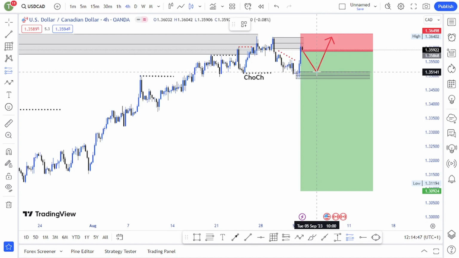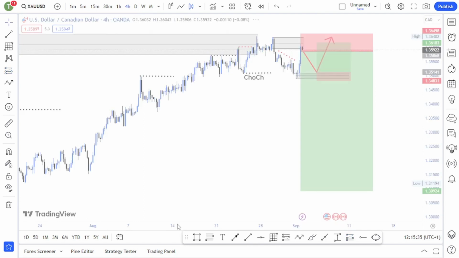Now let's look at gold. Now looking at gold, guys, as you can see here, we are in a clear uptrend. We are in a clear uptrend, guys. We are making higher lows and higher highs. We are expecting a higher low, which is somewhere here at this zone. So now we have a demand zone. I'm waiting for price to come back at this demand zone, and then we will look for buys.